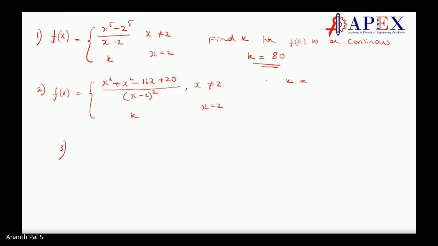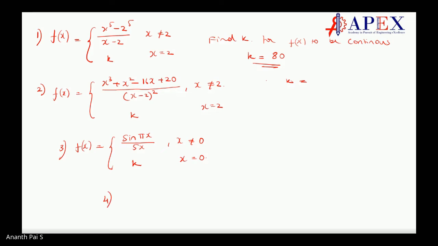Third one, similar way. This is practice. f of x is equal to sine pi x divided by 5x for x not equal to 0, and k for x is equal to 0. Find k.